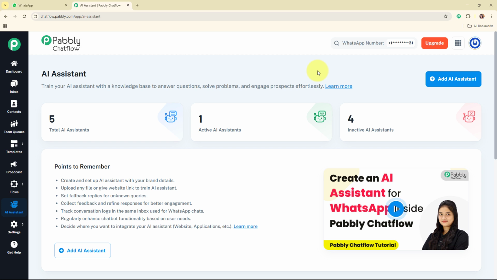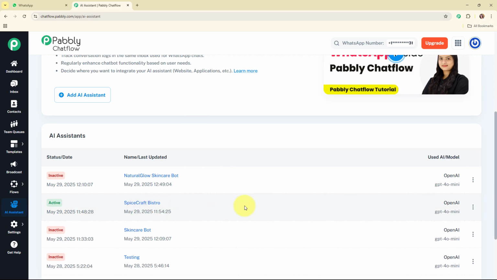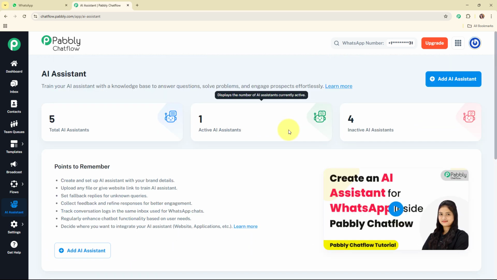Alright, so here on the screen you can see my Pabbly Chat Flow account's AI assistant window. That means we are going to create a WhatsApp chatbot based on an AI assistant. Before moving forward with the building, let me tell you that I have already created an AI assistant here for my restaurant. First, we are going to see the working of this chatbot to understand the entire process more clearly. So for that, let me take you to my WhatsApp.